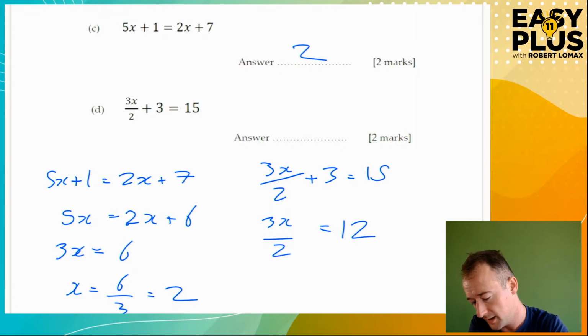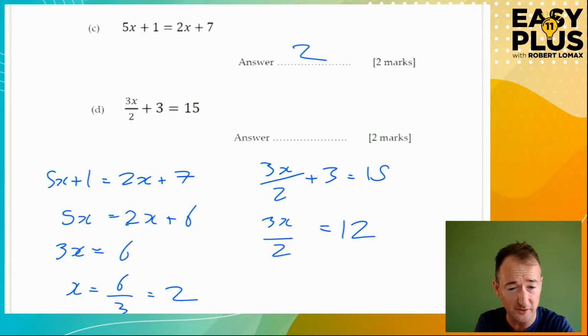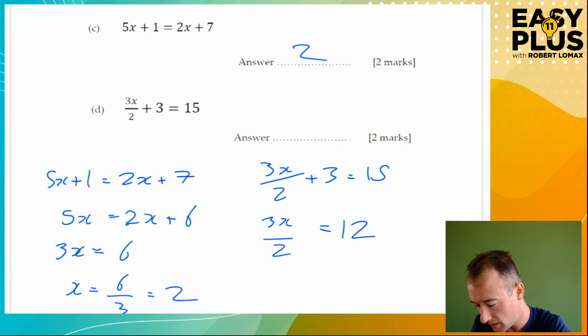So how do we get rid of that? We have to do the opposite. What is the opposite of divided by 2? It is multiply by 2, okay? So someone's written get rid of 2. Yes, but how do you do that? You multiply both sides by 2. So 3x equals 12 multiplied by 2, which is 24.